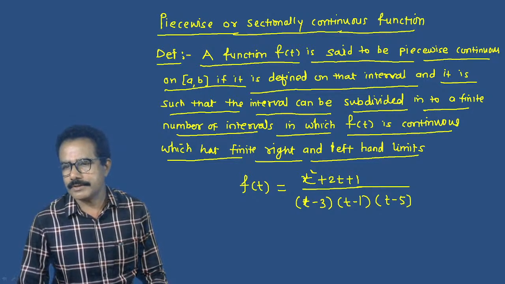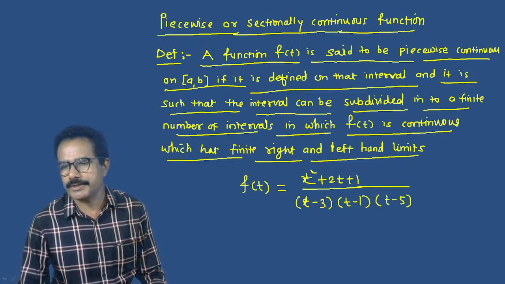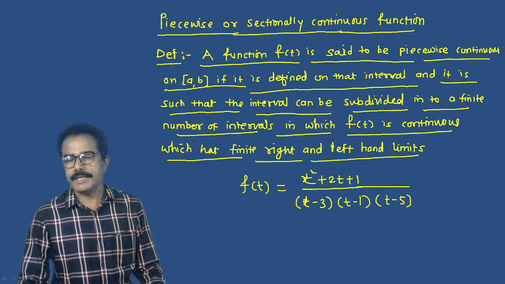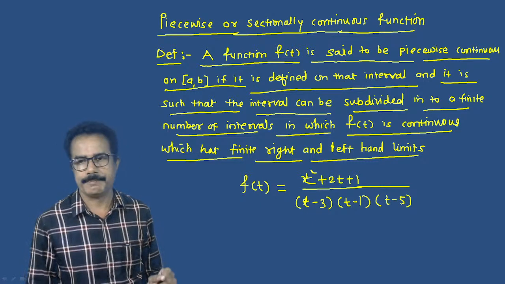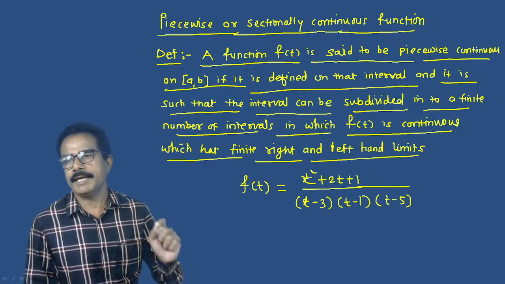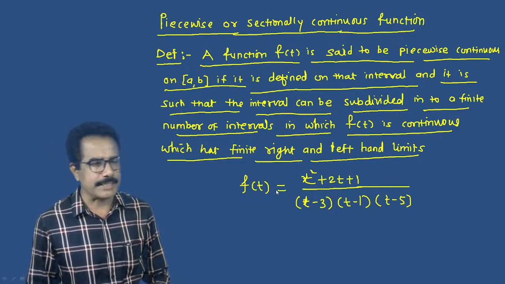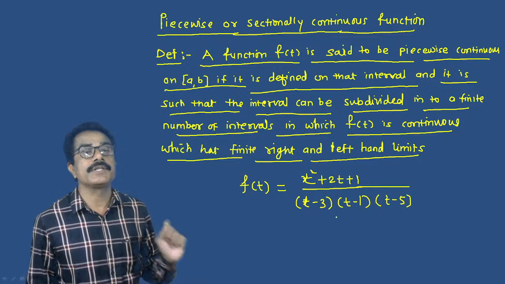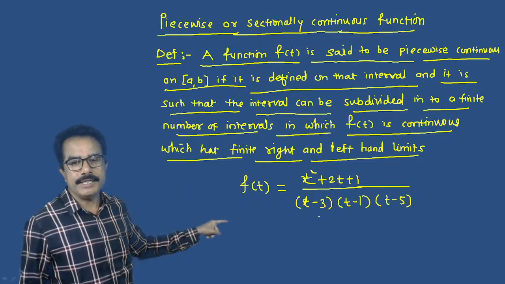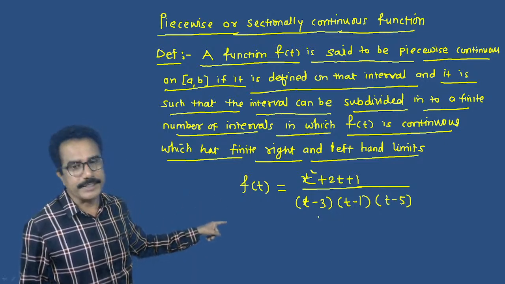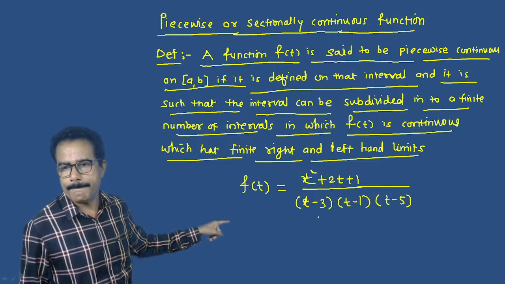We have to find out the discontinuous points. So this function is discontinuous at t equals 3, t equals 1, t equals 5.